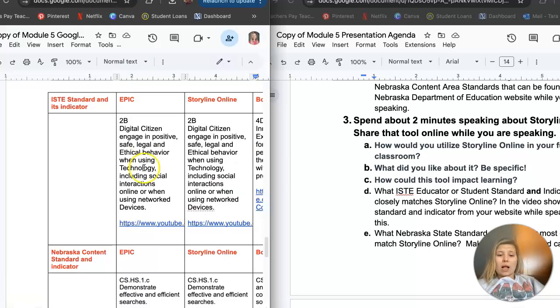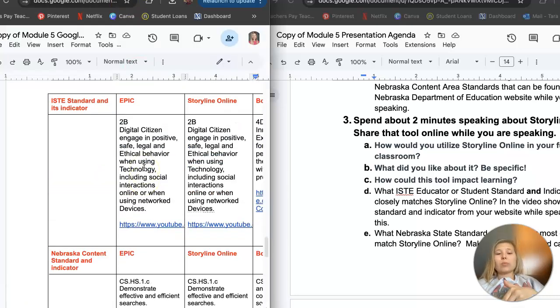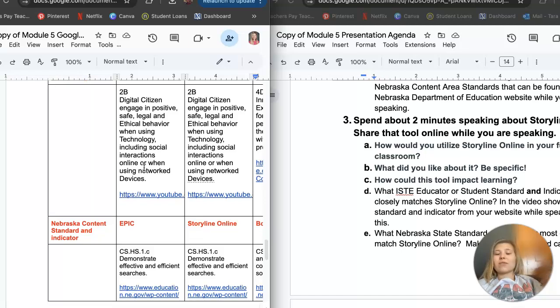On this one as well, I linked it again to the 2B and also demonstrating effective and efficient searches because they're looking for things that are interested in them. They have to type it. They have to look for it.